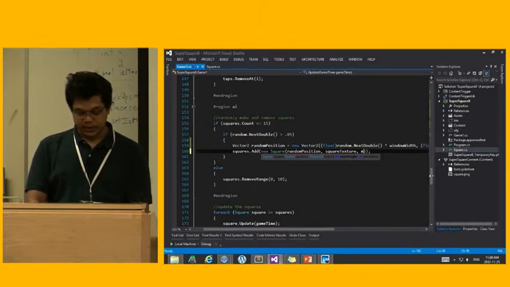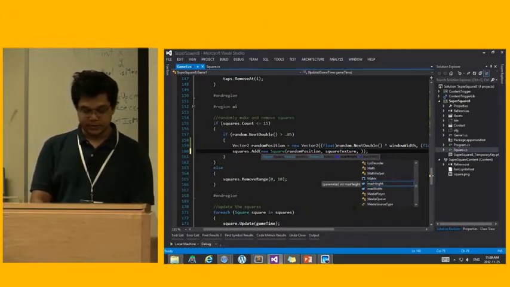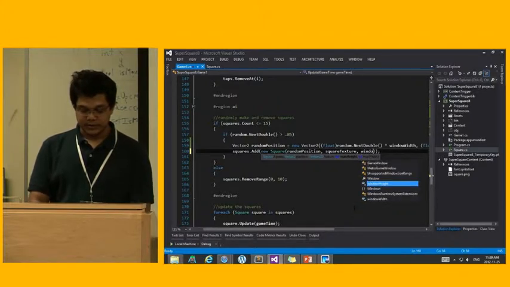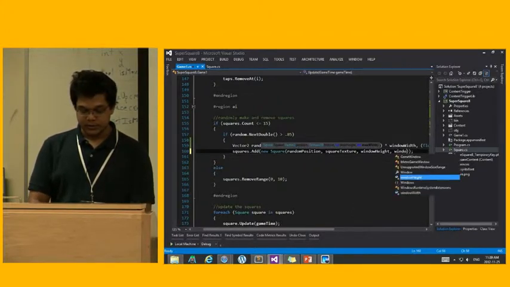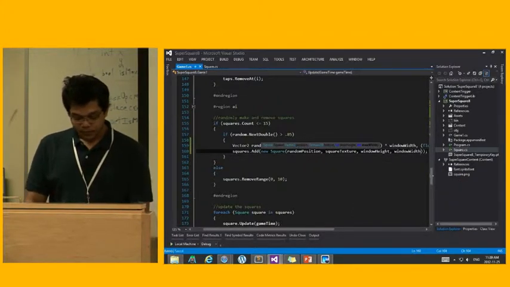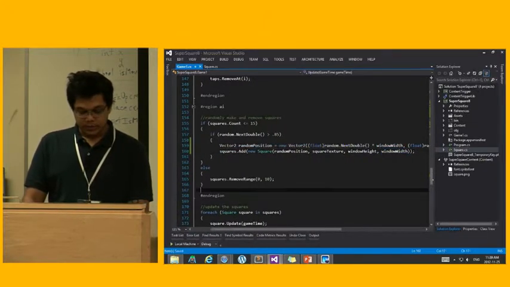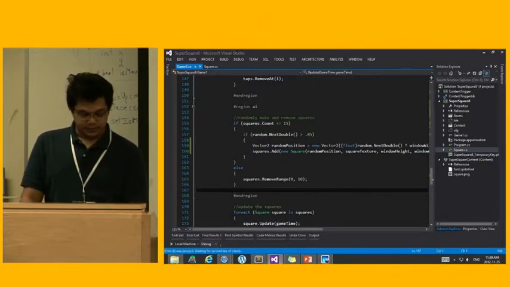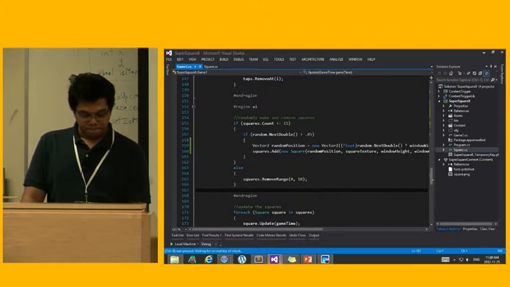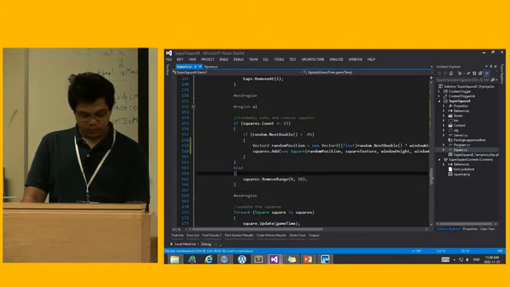So max height for this project is going to be window max height and window max width. All of that done, I can build now. Here you go, run it.